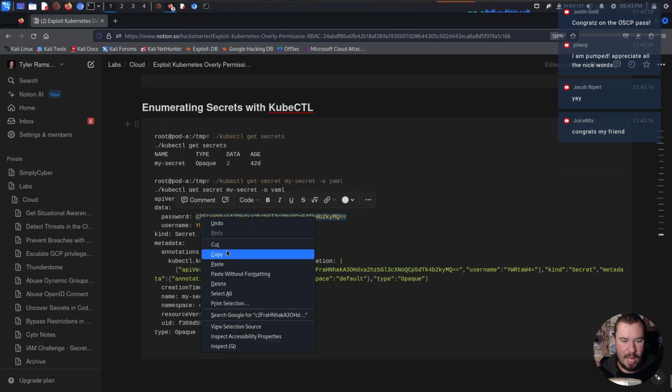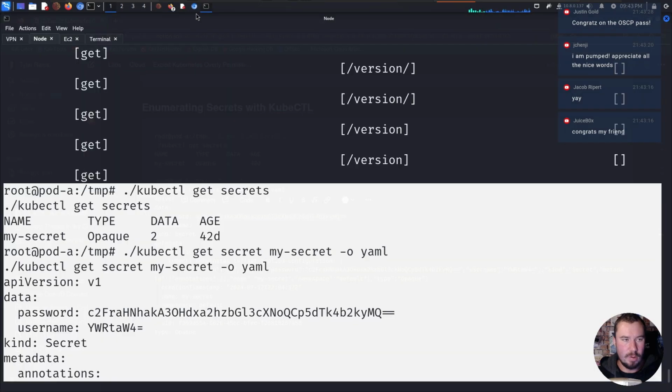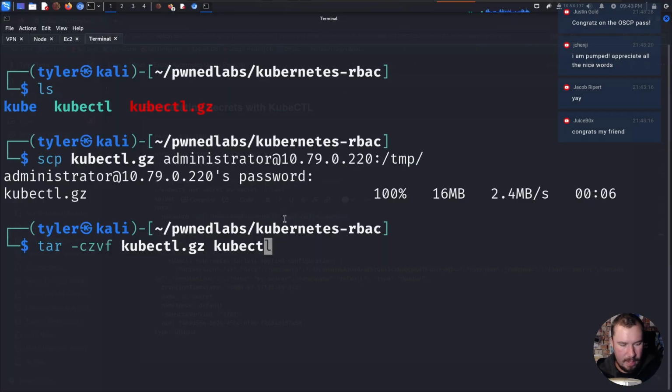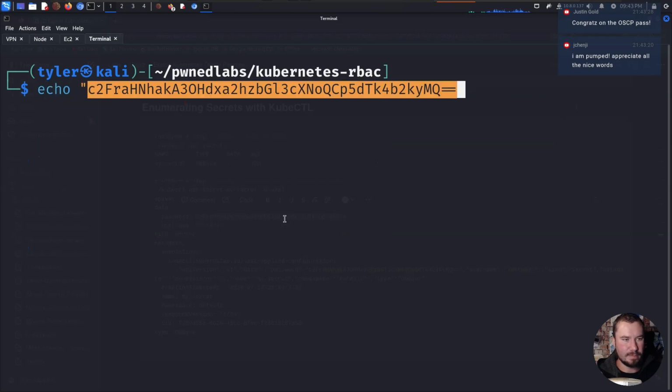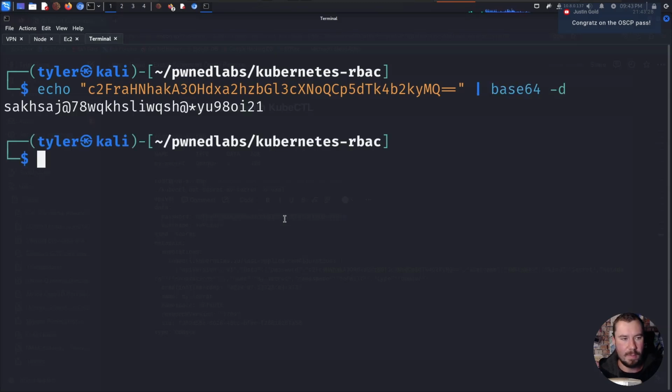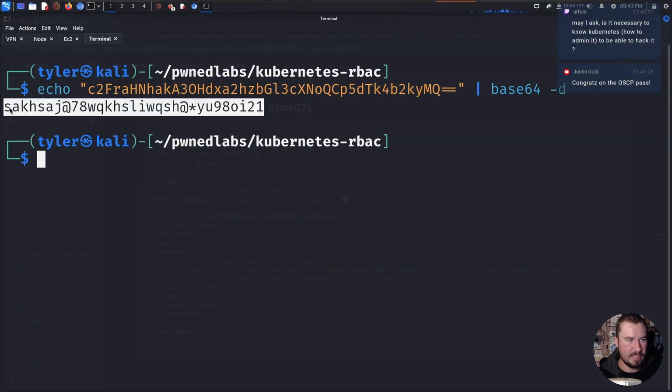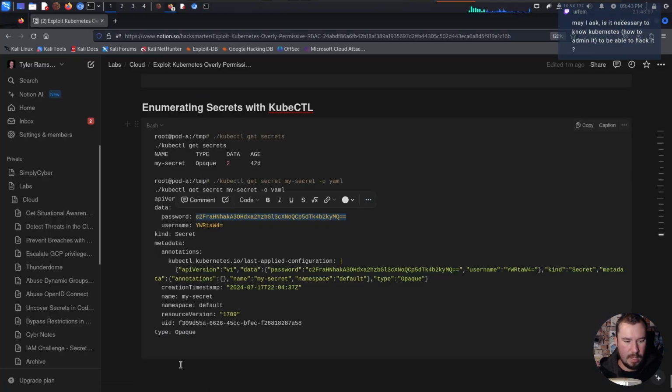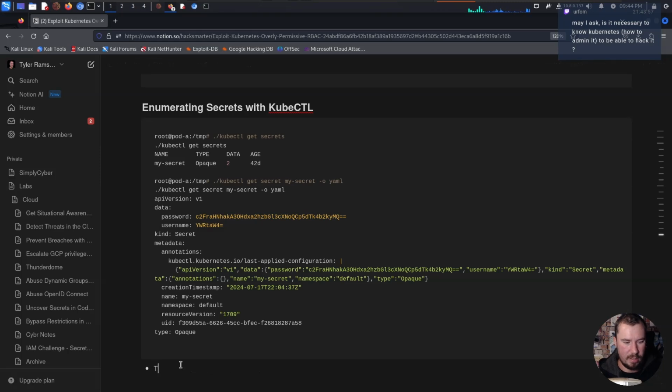So we'll go ahead and grab the password, for example. We'll go over to our terminal right here. We'll exit out of this stuff. And if we echo, we just want to pass it that. We'll pipe it over to base64 and then -d for decode. And that gives us this as a password. So let's go ahead and grab this. And we'll drop it over here. This provides a username and password that are base64 decoded.